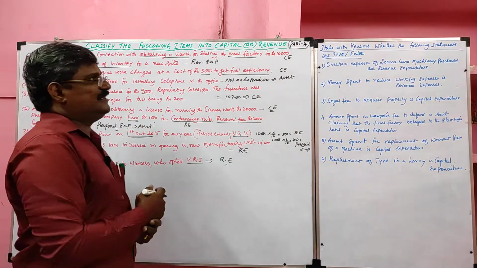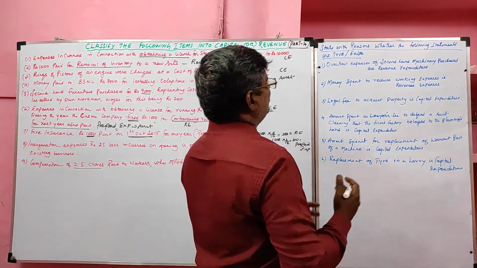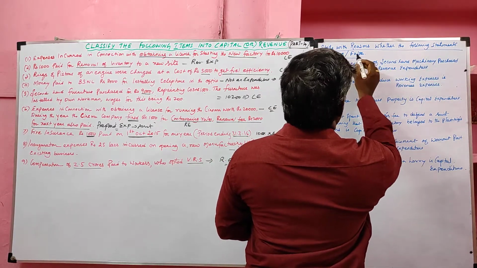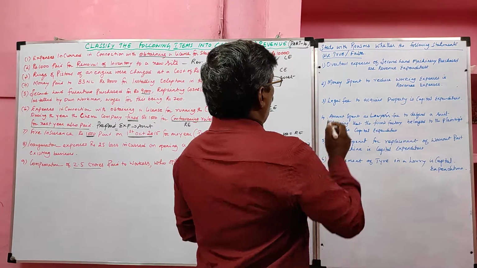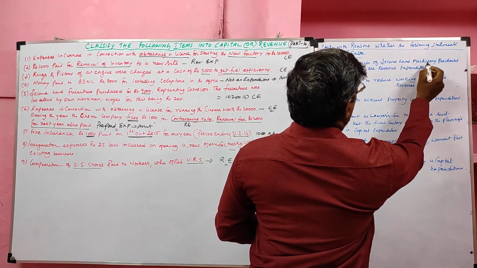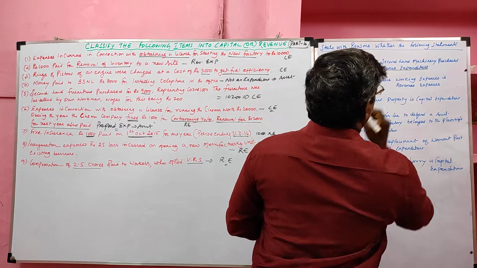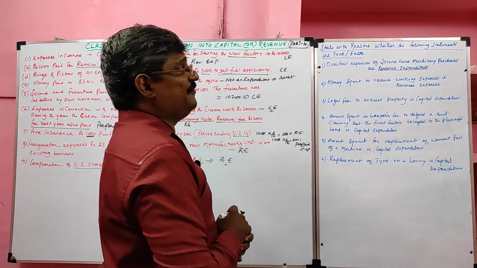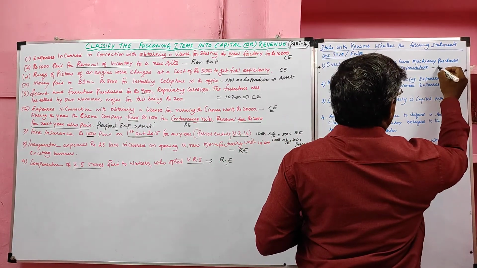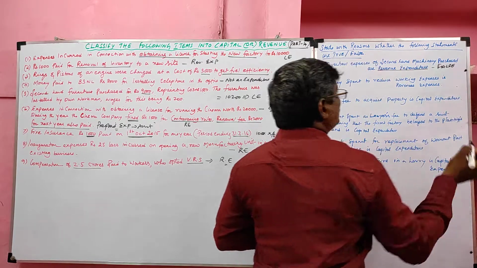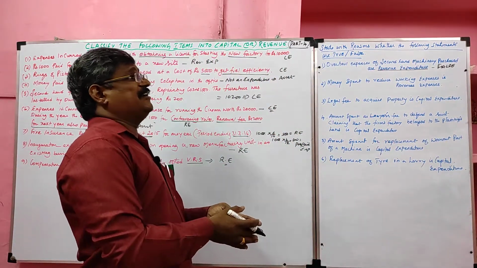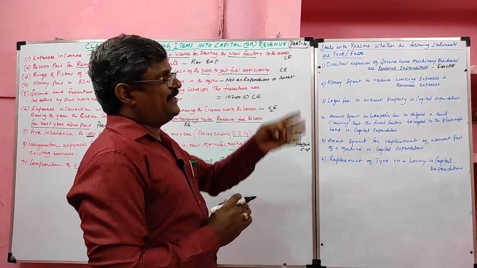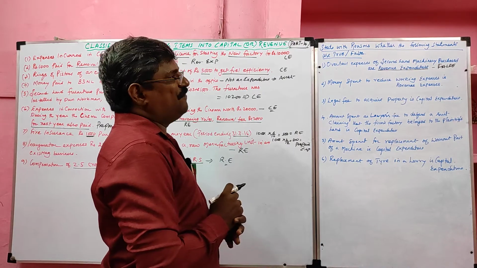Next we are going to see the second problem. Here the question is different. State with the reason whether the following statements are true or false. Overall expenses for second hand machinery purchased are revenue expenses. It is false. Why? Because any expenses incurred for a second hand fixed asset, we should consider as capital expenditure. So the statement is false.